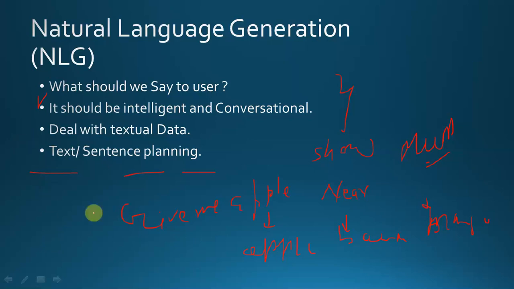So the computer has a total of three possible answers, but what is the right answer? The computer can give me an apple, a banana, or a mango, but the right answer is apple. This is text and sentence planning: choosing the correct sentence from all the possible sentences.